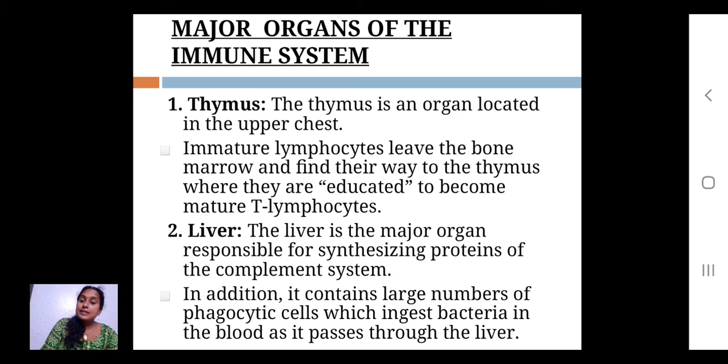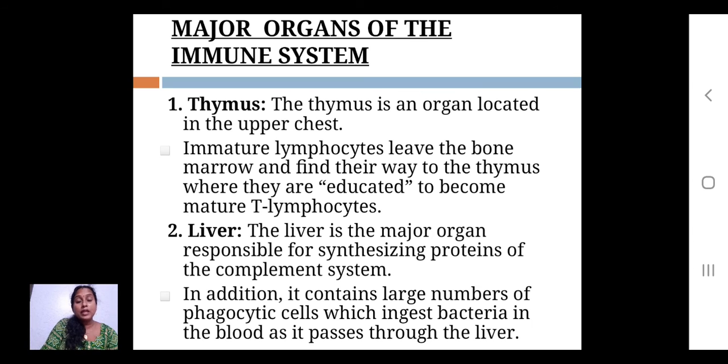And the next one is the liver. The liver is a major organ responsible for synthesizing the proteins for the complement system. We said there are 7 organs involved in your immune system. The first is the thymus, where immature lymphocytes mature and are converted into mature T lymphocytes. Another one, the liver, is responsible for synthesizing the proteins for the complement system.